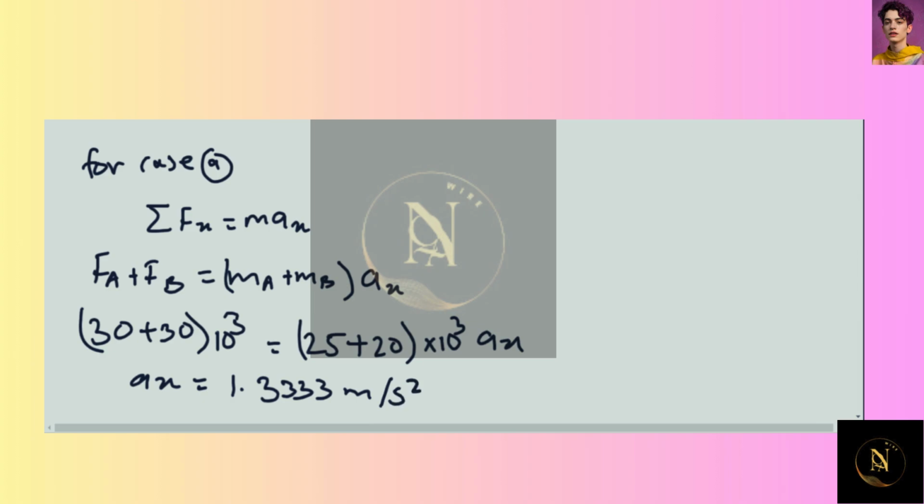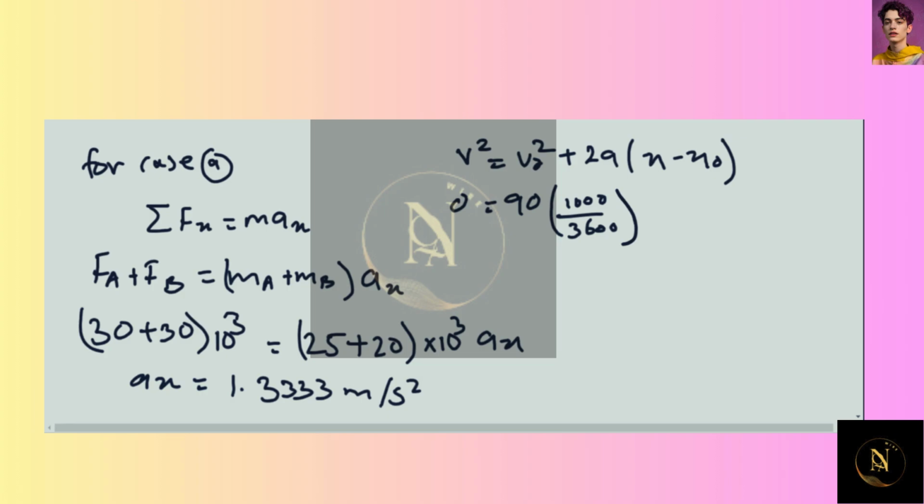Now we use a Newton equation of motion to calculate the distance traveled by a train before it comes to stop. That is, v square is equal to v naught square plus 2a times x minus x naught, where v is equal to 0, so this will be 0. 90 times 1000 divided by 3600, converting into standard units, which is meter per second, times the square,